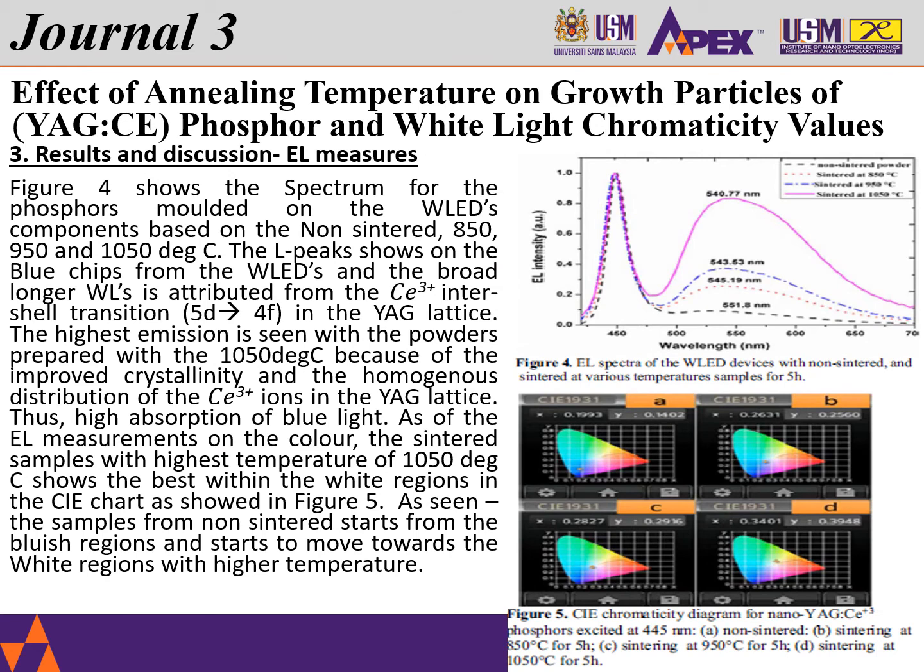And now on the electroluminescence measures, here we see the spectrum for the 1050 looks quite good. In fact, when we look at this CX-CY graph in the CIE chart, we see that the part measured at 1050 shows us quite a nice positioning in the CIE chart. This drops into, I would say, between the warm white and the cool white region of 5000 K CCT.